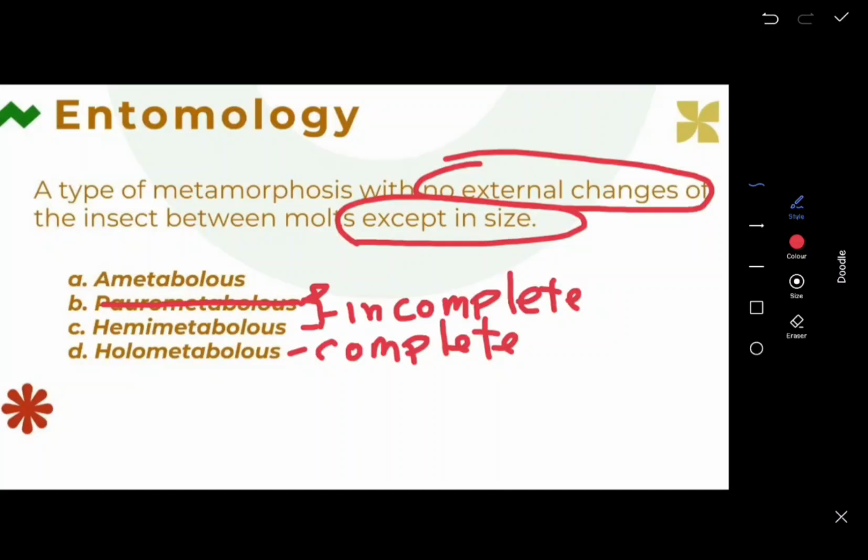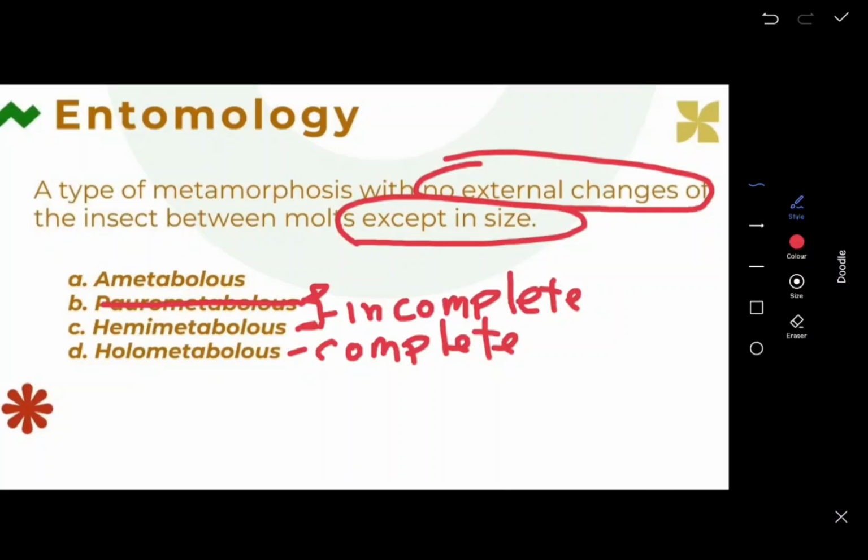When we say Hemimetabolous, this is a type of incomplete metamorphosis in which the young one or the immature lives in a separate habitat or niche. For example, we have the dragonfly, in which the immatures live in the water, while the adult is terrestrial. They do not share the same resources, for example food and shelter. The term for the immature of Paurometabolous is nymph, and for the Hemimetabolous they are the naiads, because these are mostly living in water.